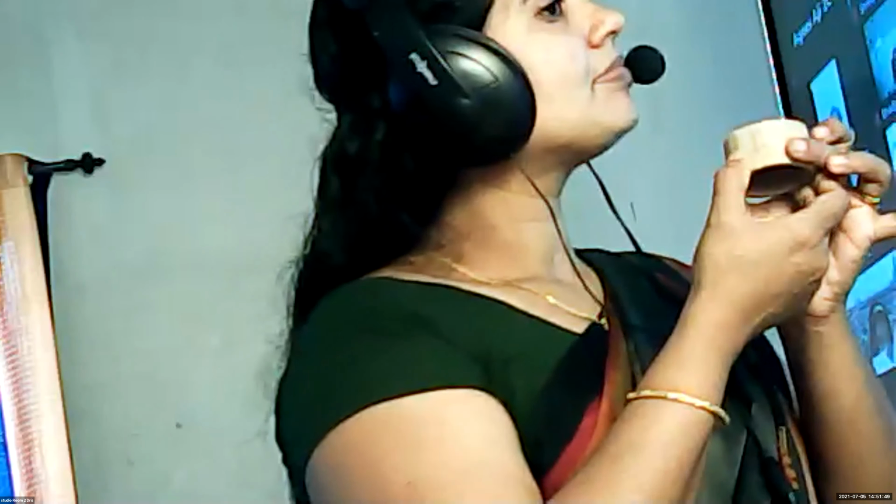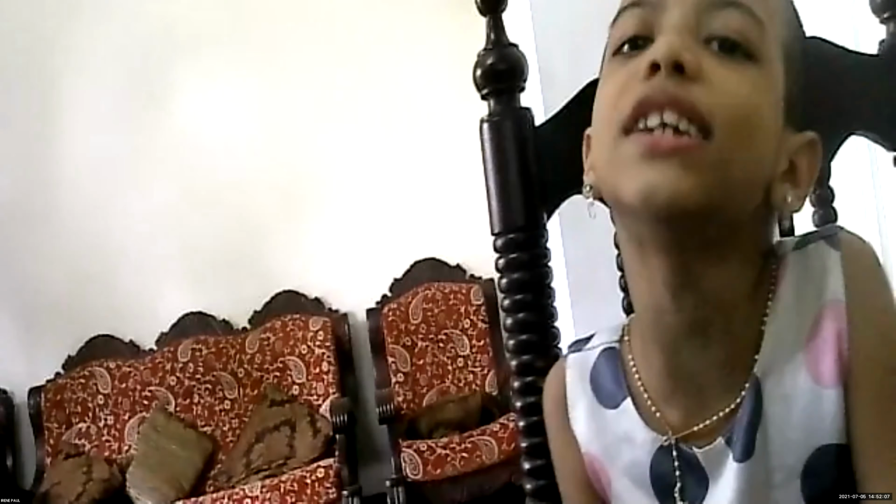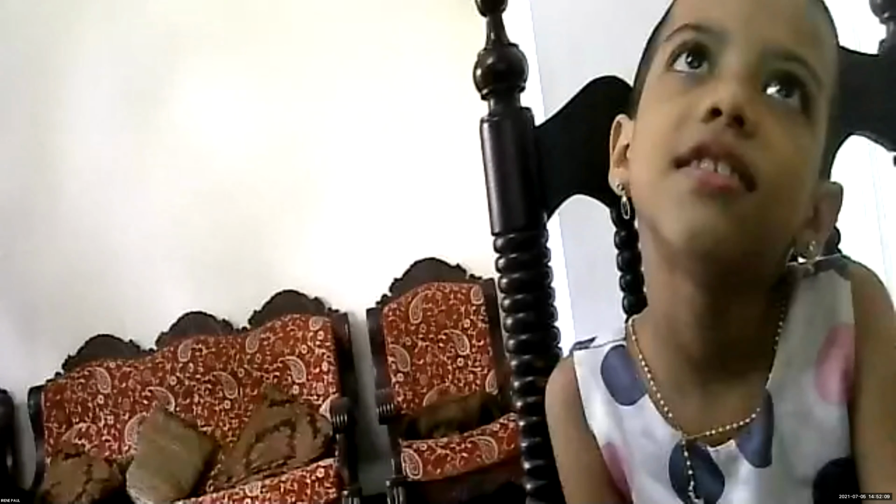Once more. For a cylinder, how many faces are there? Three faces. Two flat faces and one curved face. So total 3 faces. And how many edges are there? Two edges.